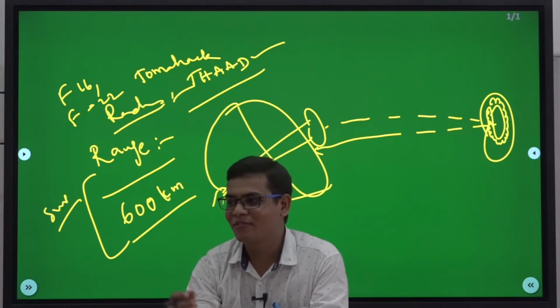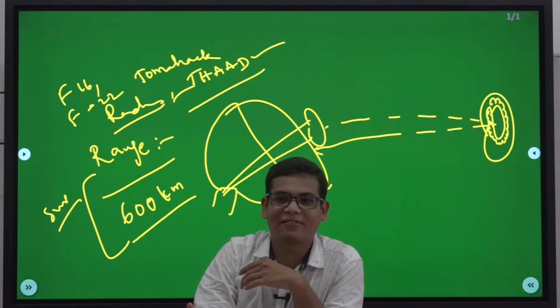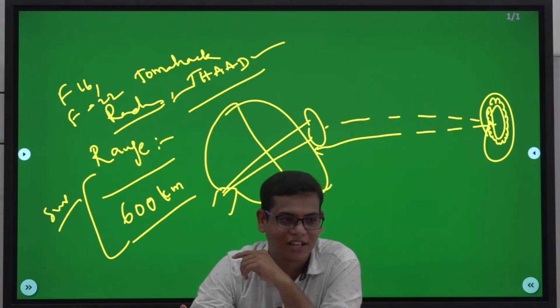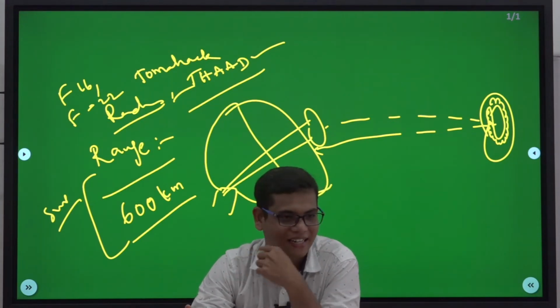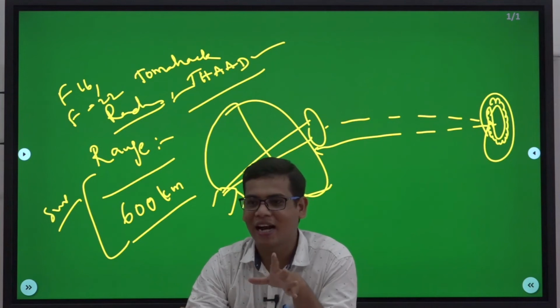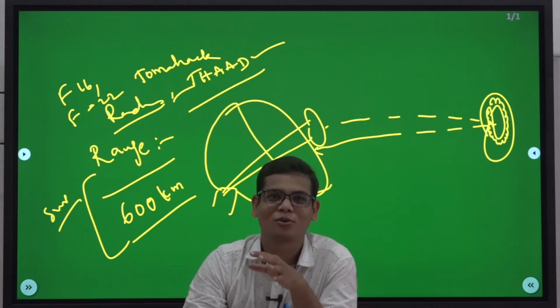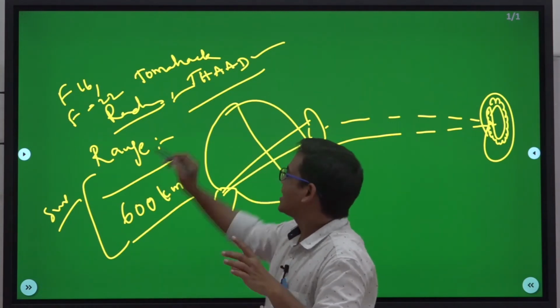At that point of time, when the issue with North Korea was happening, the United States of America placed its THAAD missile system in Korean waters. So it is something like a statement type, where you have to choose whether it is a correct statement or a wrong statement. Maybe the statement is like that, but the question is on THAAD.